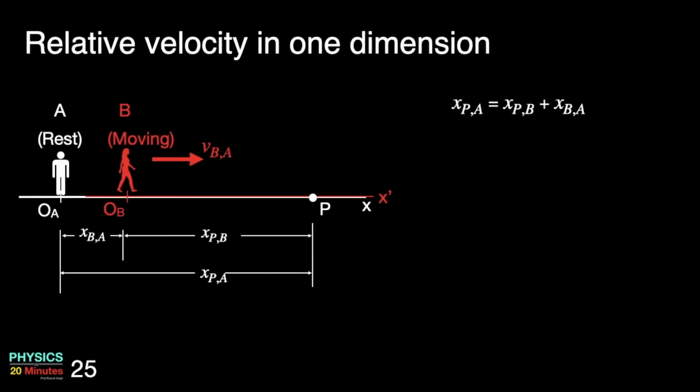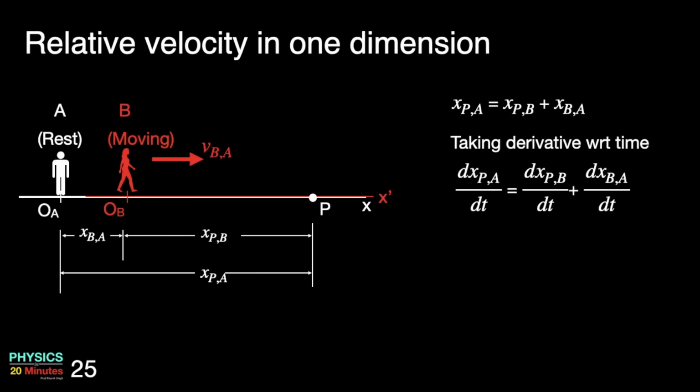Now let's try to get relative velocity in one dimension. If we take the derivative of this equation with respect to time, then we will get the velocity terms. So dxPA by dt is equal to dxPB by dt plus dxBA by dt.